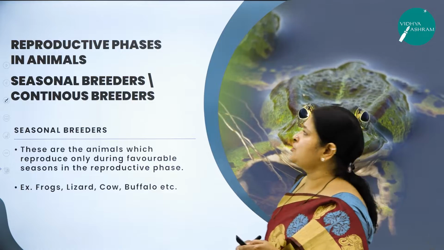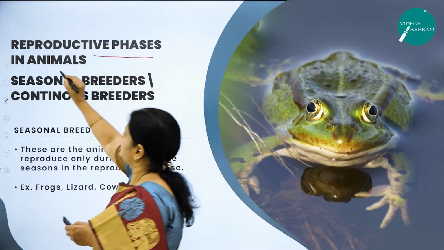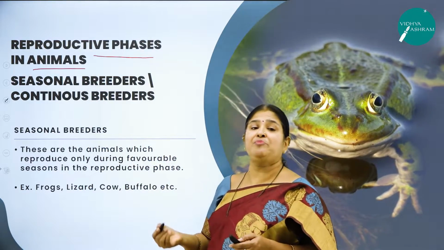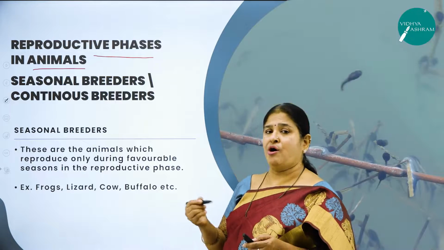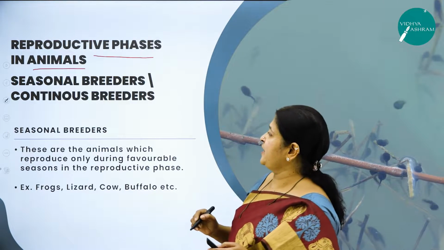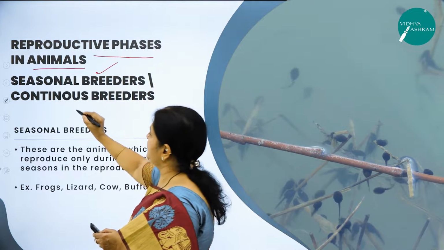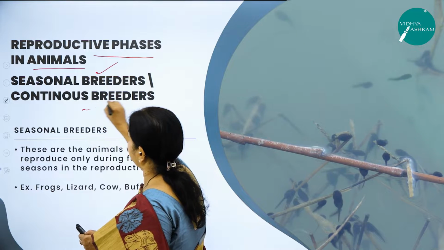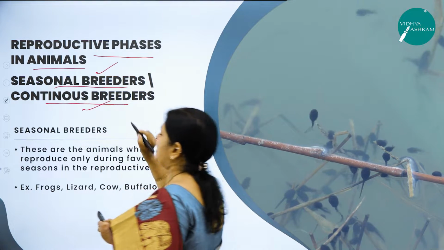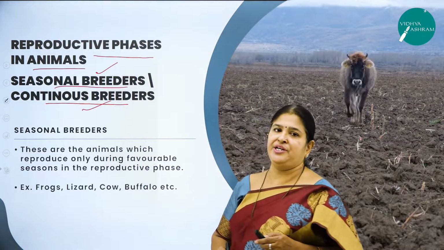Then moving on to the next concept called reproductive phase. This reproductive phase is of variable duration in different organisms. Based on the duration, we classify the animals into two types, that is seasonal breeders and continuous breeders. Now let us see the difference between the seasonal breeders and the continuous breeders.